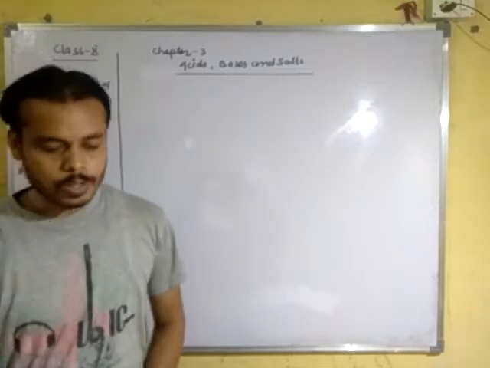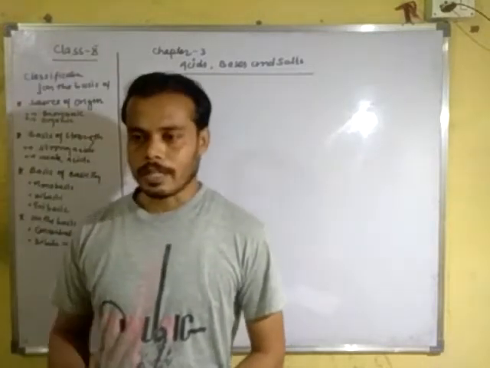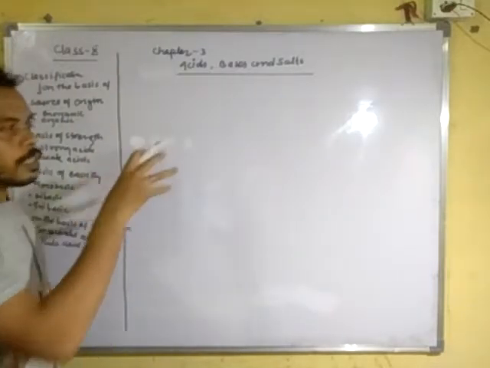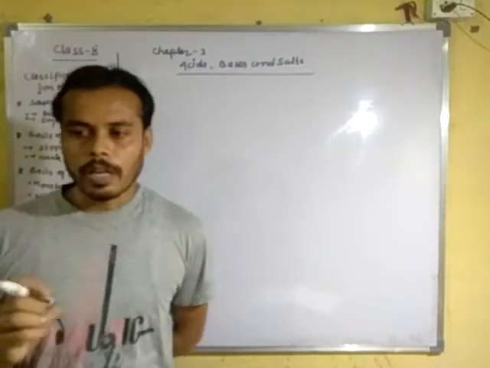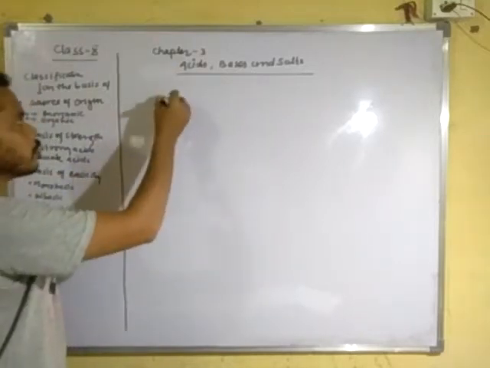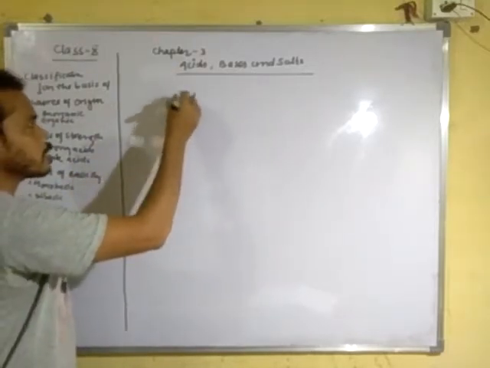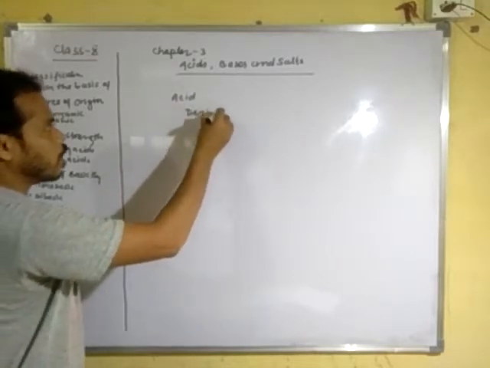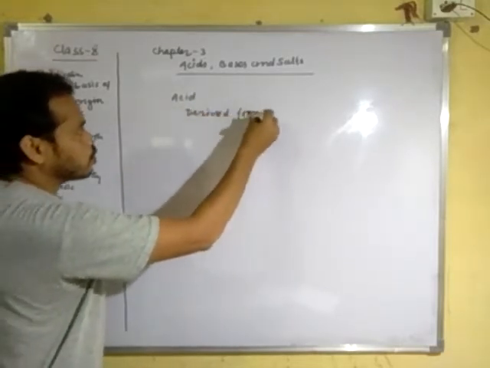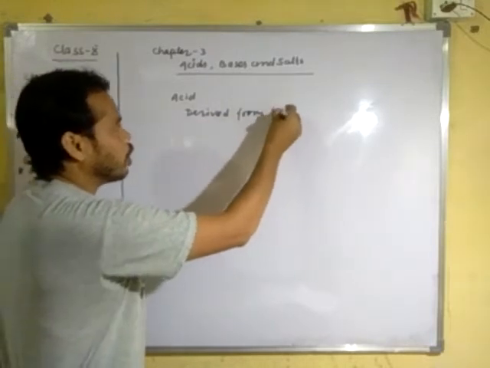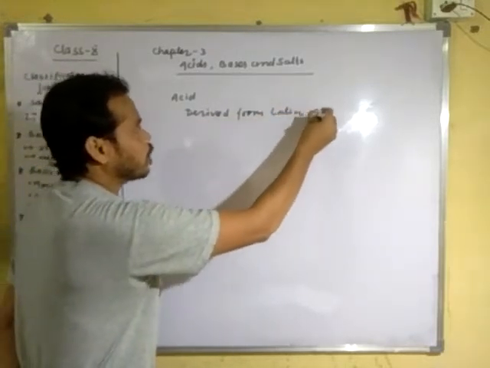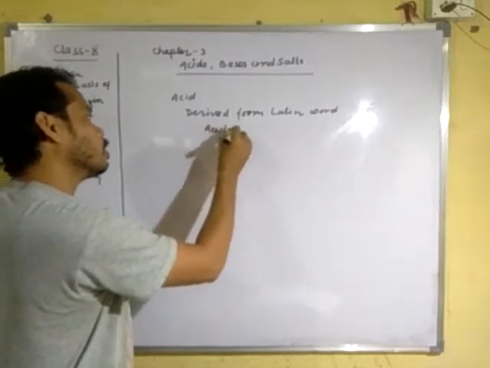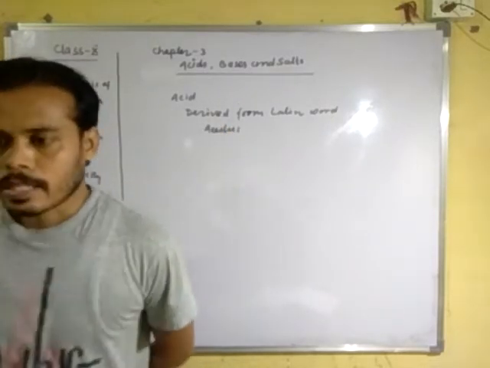First of all, we should know from where the term acid is derived. The term acid is derived from the Latin word acidus.